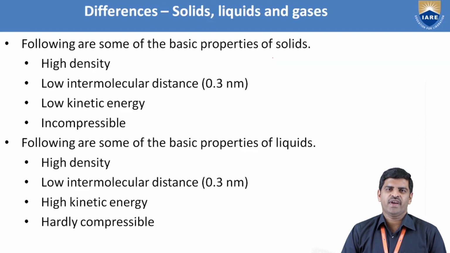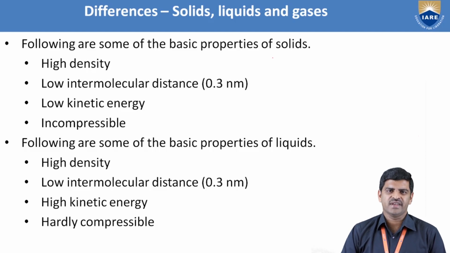How can we identify the differences between solids, liquids, and gases? Coming to solids, the intermolecular distances between the atoms in solids are very small, in the range of 0.3 nanometers, and therefore they have high density. As they have a large volume rate, they are incompressible and possess less kinetic energy. With these basic properties we can identify it as a solid.